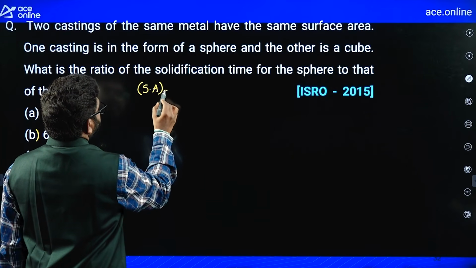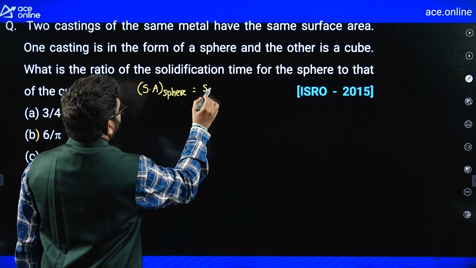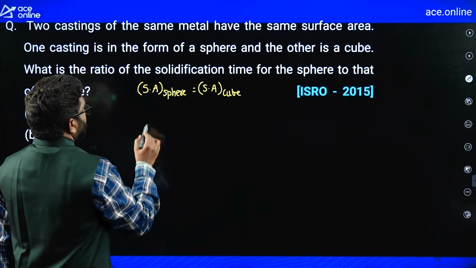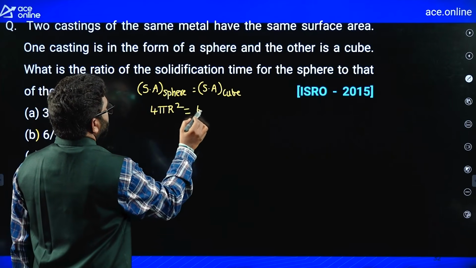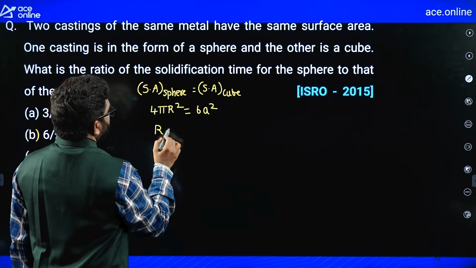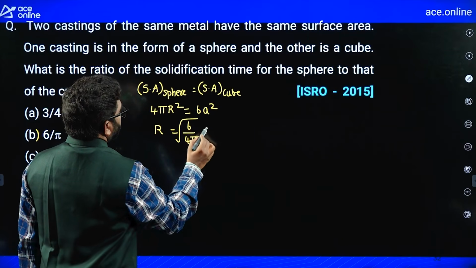Surface area of sphere is equal to surface area of cube, right? So, 4 pi r square is equal to 6a square. So, from this r is equal to under root of 6 by 4 pi, into a.